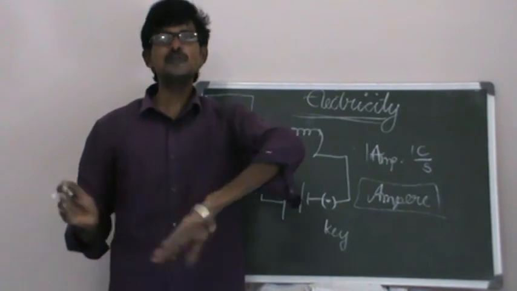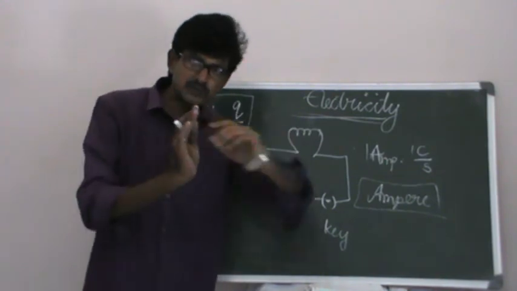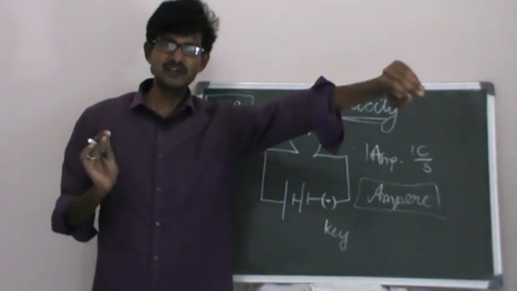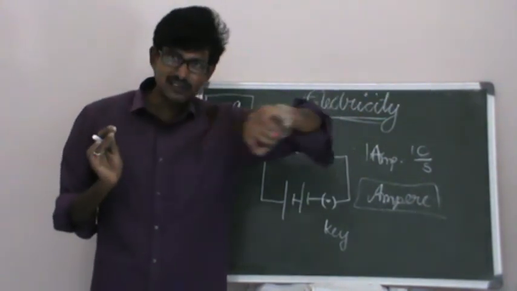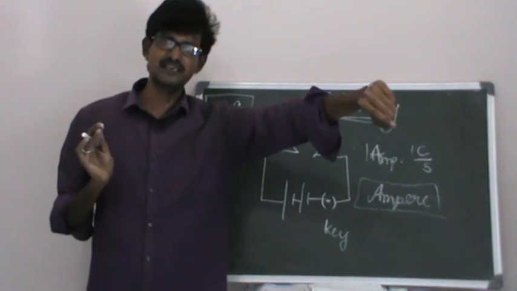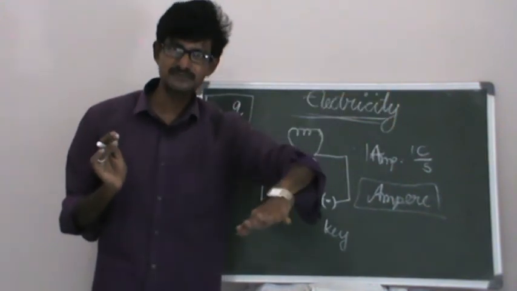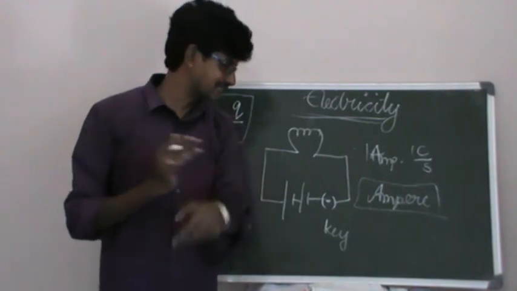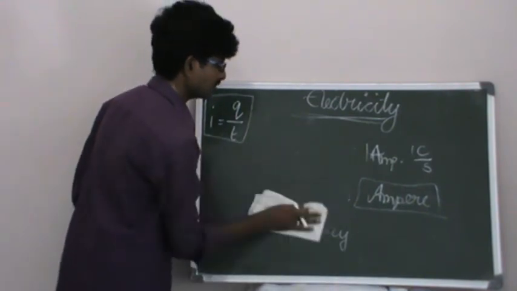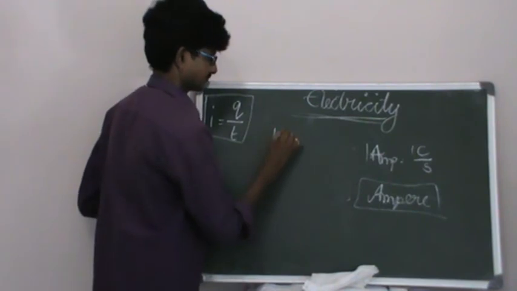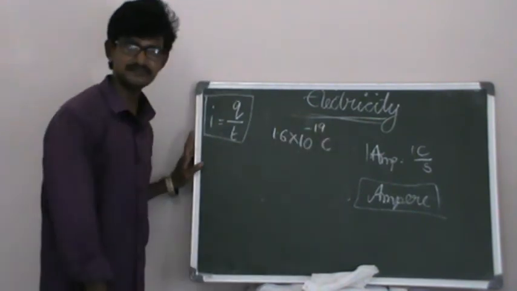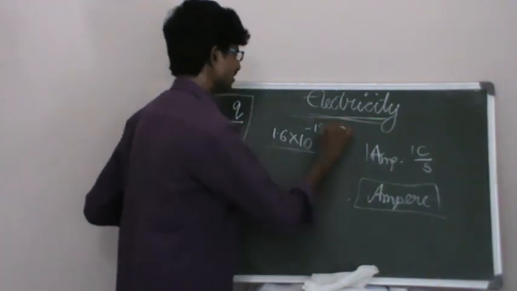Now, how many electrons are flowing through the conductor? If you want to calculate how much charge is going through the conductor, we already know the charge of an electron is 1.6 into 10 to the power of minus 19 coulombs.